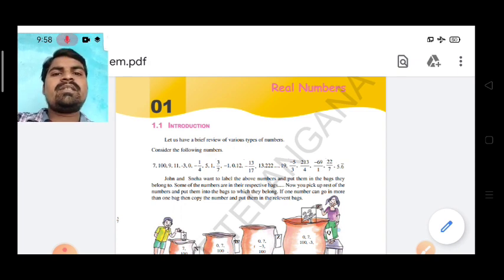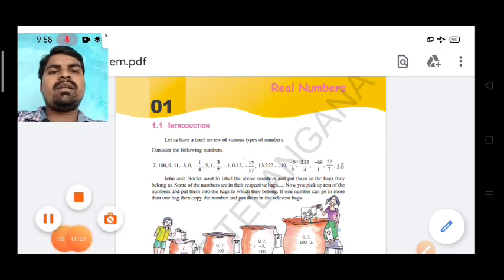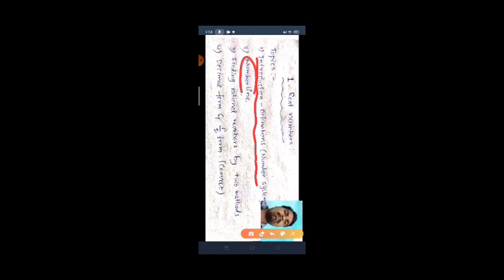So what are the topics we have to discuss in this chapter? Now let us start the topics. The first one is introduction. First of all, we should learn all the number definitions: natural numbers, whole numbers, integers, and also rational numbers. And the second one is the number line. Number line, we already learned in 6th, 7th, 8th. After that, finding rational numbers by two methods.